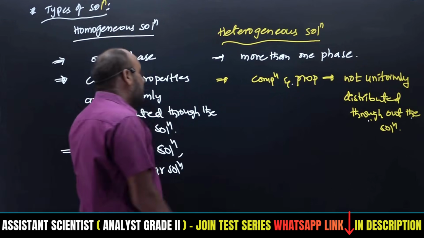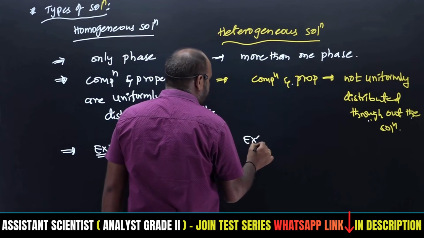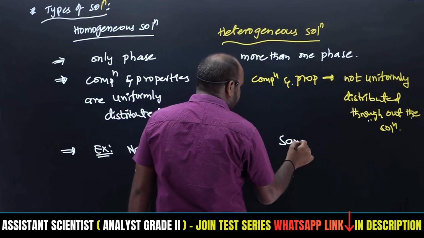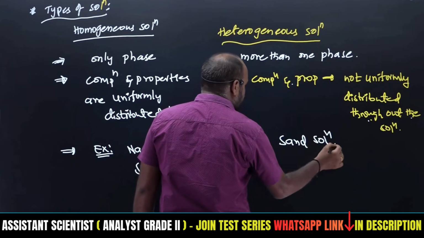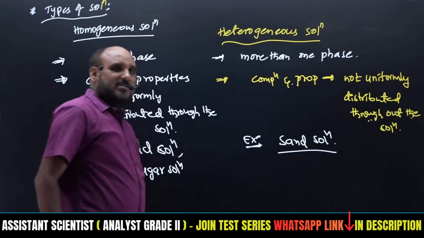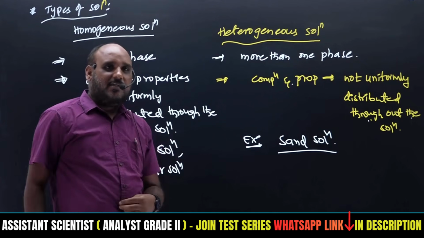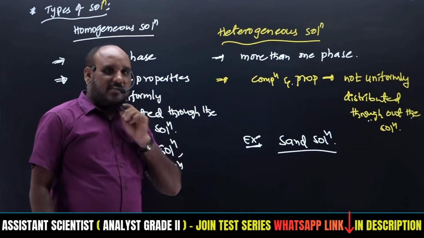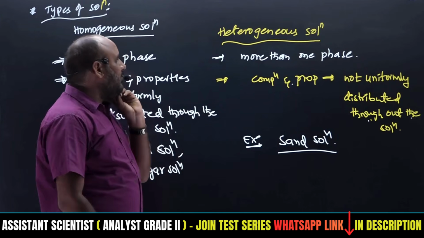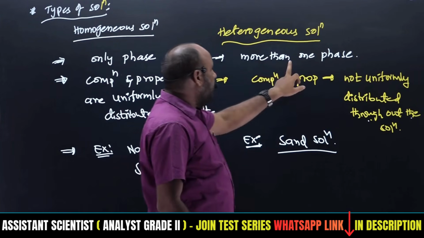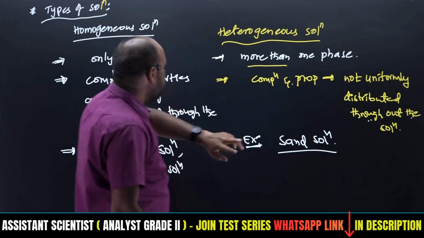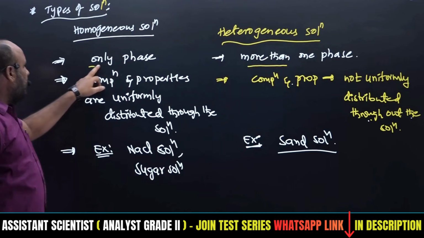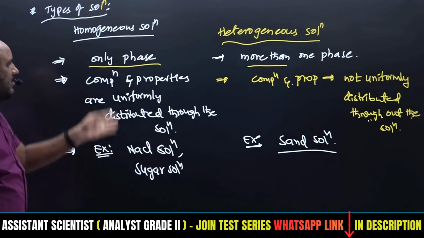An example of a heterogeneous solution: sand solution. Add some sand particles to the water, where water is the solvent, and that makes a sand solution. In that, two different phases are there, so more than one phase is present. Such solutions are called heterogeneous solutions. Only one phase is called a homogeneous solution.